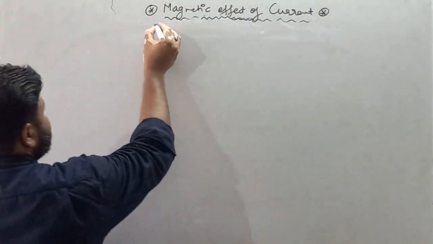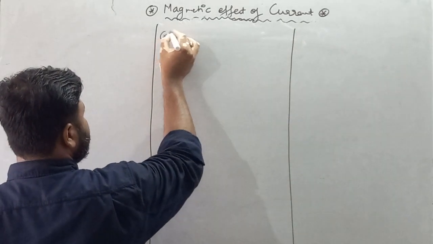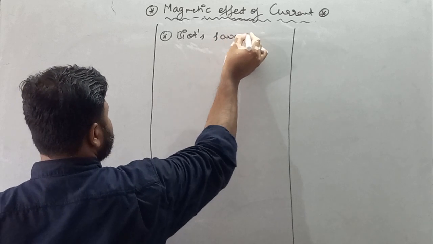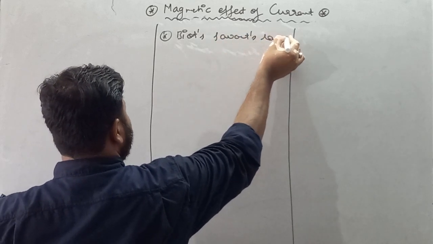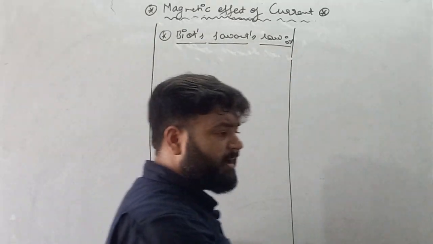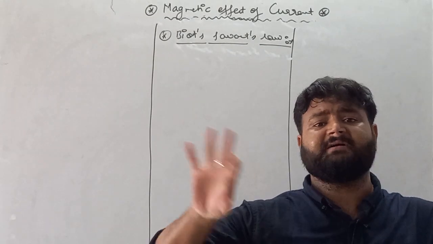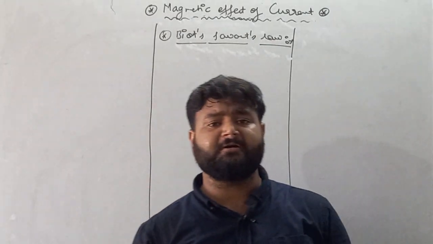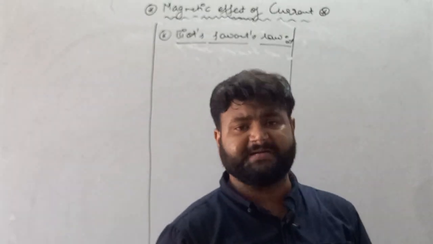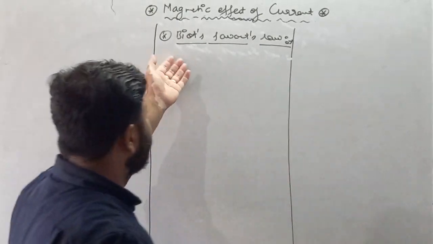Biot-Savart's law. Actually, there are three different scientists. One is Biot, the other is Savart, and the third is Laplace. But when the experiment was performed and patented, Laplace was removed. So this law is also called Biot-Savart's law.